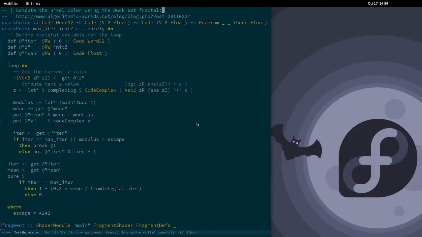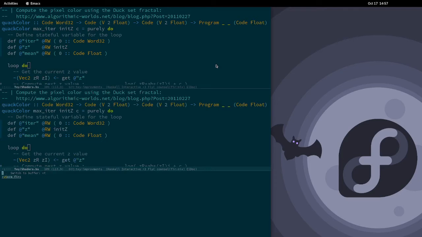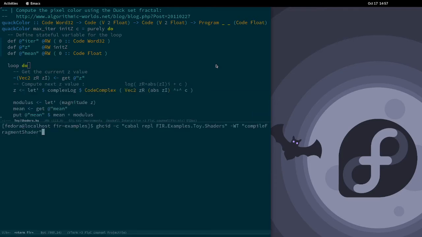And here is the module loaded in Emacs. We are looking at the quack color function, which takes the pixel coordinate in the plane, and the goal is to produce a value to represent its color. In order to evaluate or execute this function, we first need to compile the SPIR-V module. And for that, we'll use ghcid, which will run the compile fragment shader function each time the file is updated.